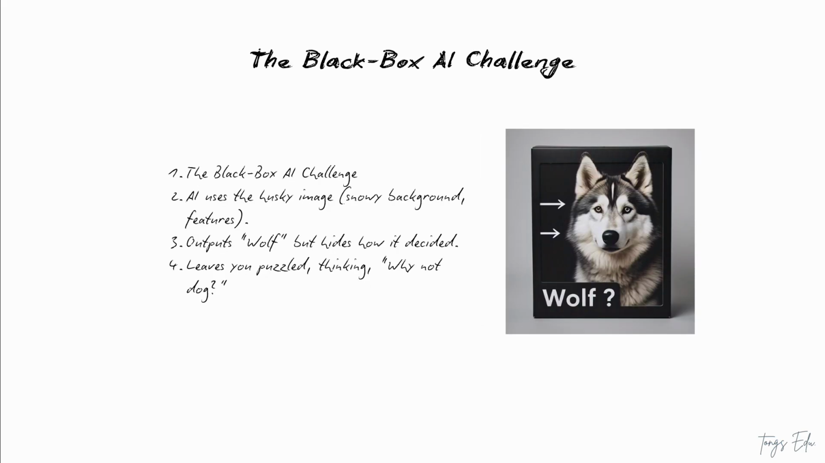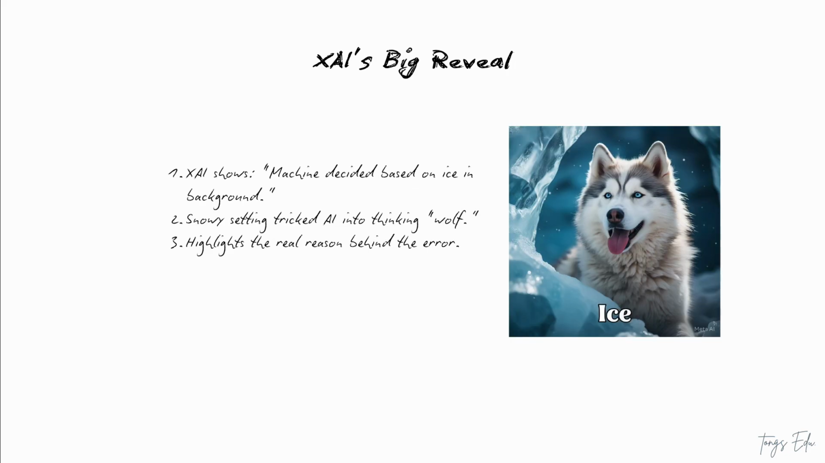It's clearly a dog. If the AI were a black box model, it'd just stick to that answer. No explanation, no insight, just wolf. That's where the confusion starts. But with XAI, we don't have to stay in the dark. XAI steps in and opens up the black box, showing us exactly why the AI made that mistake. In this case, the explanation is surprising but simple.